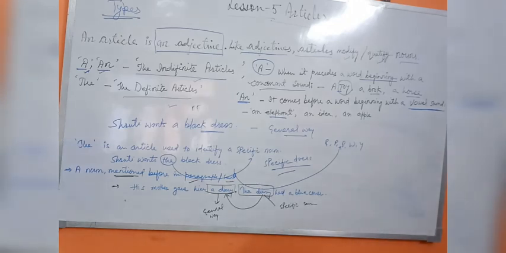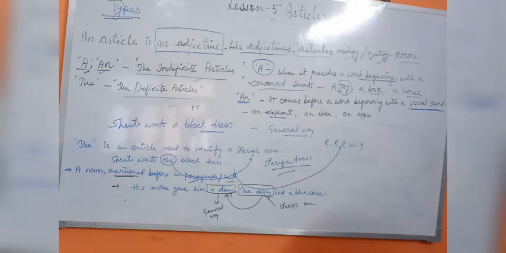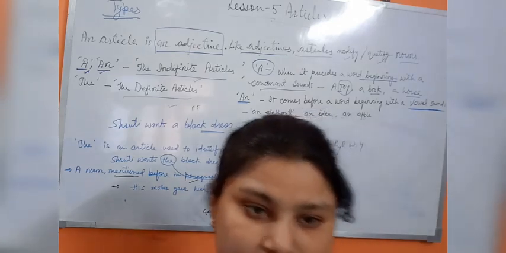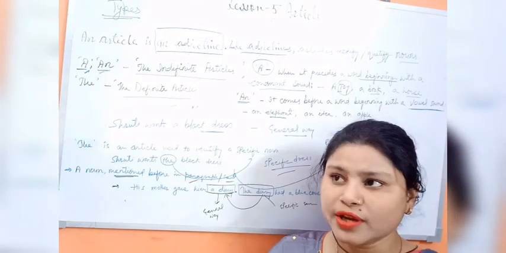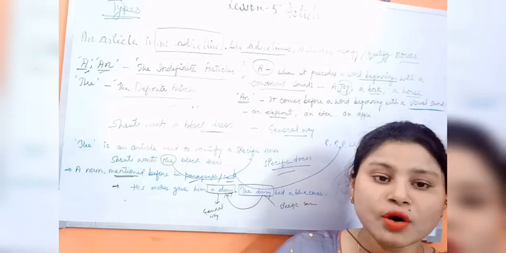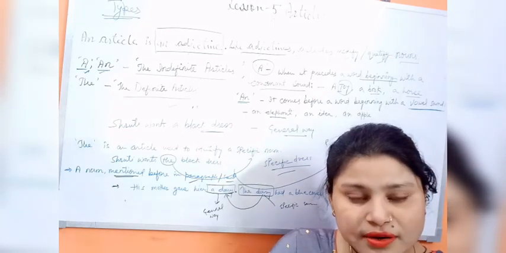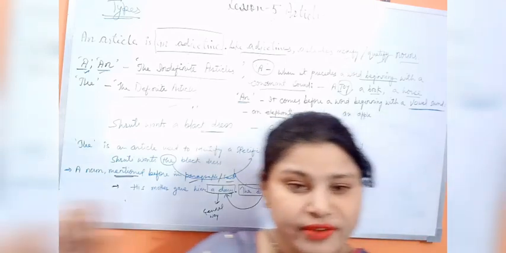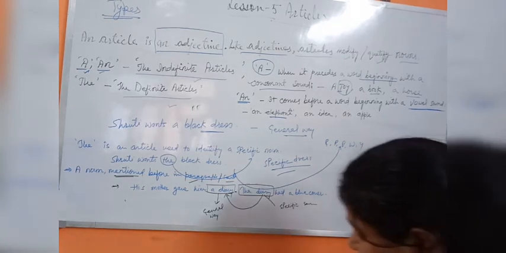One more example based on the same point: I have seen a movie. The movie was very good, or fantastic, or very interesting. So I have seen a movie. The movie is very interesting. Like that we can use it to say our sentences.